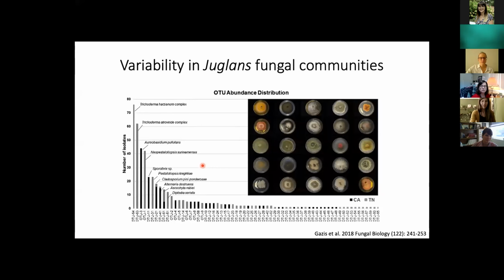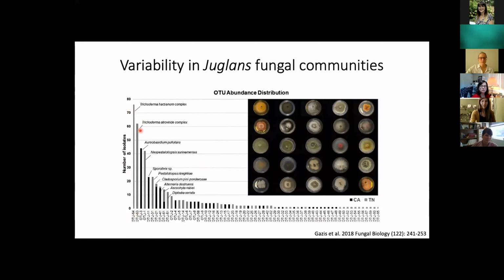And from this, what she found was, if we look at this graph here, on the x-axis, we have different OTU identities, or operational taxonomic units. And on the y-axis, we have number of isolates. And we have two different bar colors. So light gray is Tennessee and black is California.